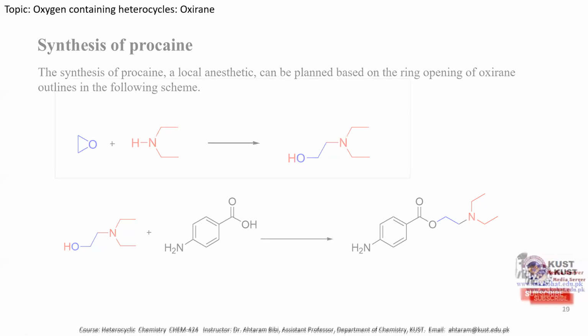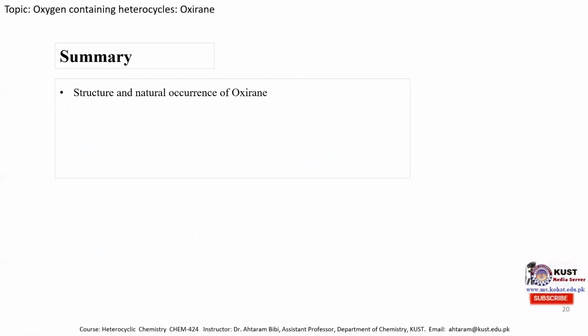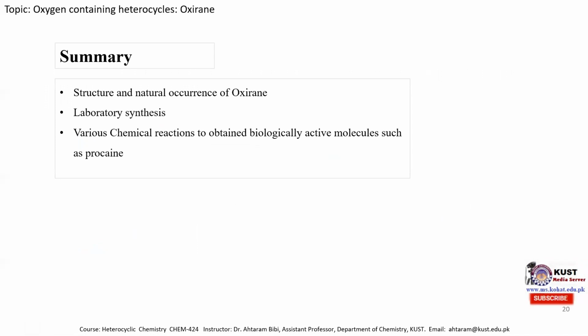The summary of today's lecture is mentioned here. We have studied in detail the structure and natural occurrence of oxirane, various laboratory methods for the synthesis of the oxirane molecule, and various chemical reactions. In the end, I have mentioned how we can obtain a biologically active molecule such as procaine from the ring opening reaction of the oxirane molecule.